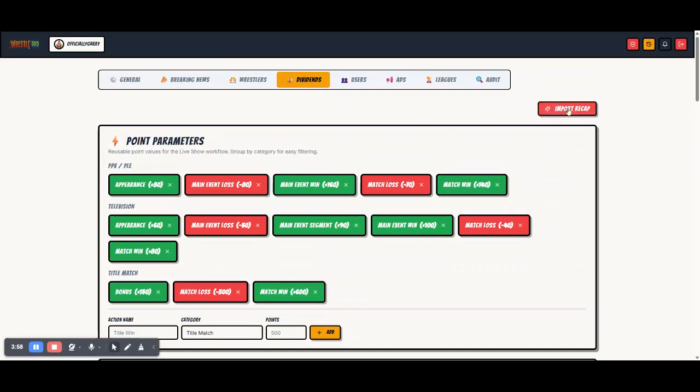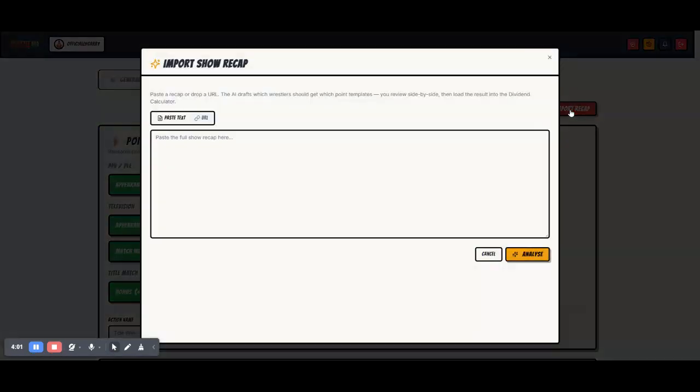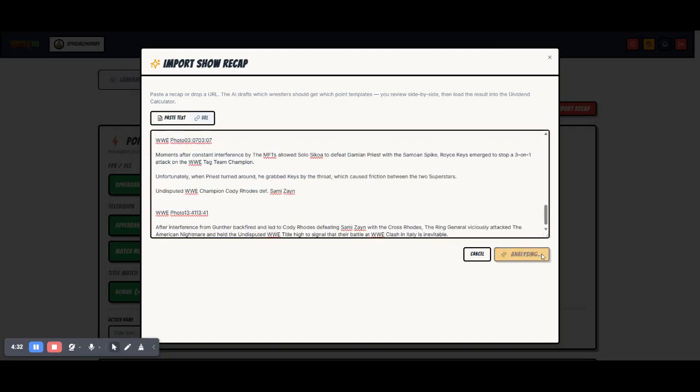And then what we built this weekend is the import recap in here. You paste the text of the results that happened, and it will pick up what happened. I'm just going to get some results quickly so I can show you what it means. Basically, you go to the WWE website, for example, copy the results from their most recent show, paste them in here, and use the analyze tool to pick up what it thinks happened.